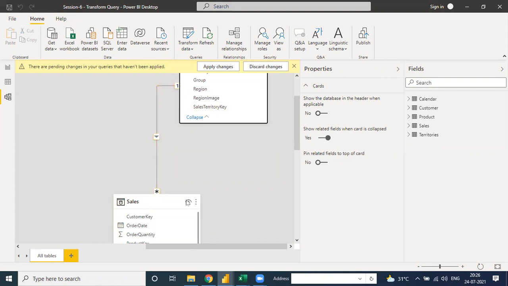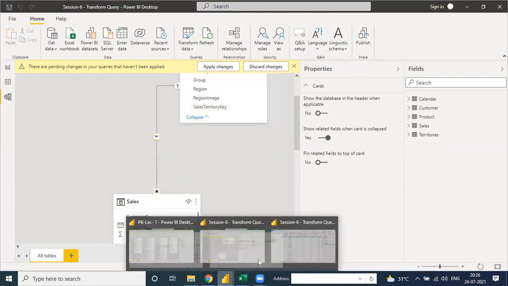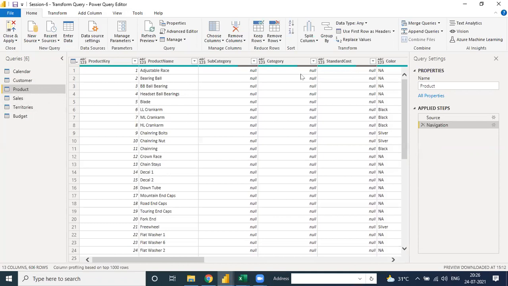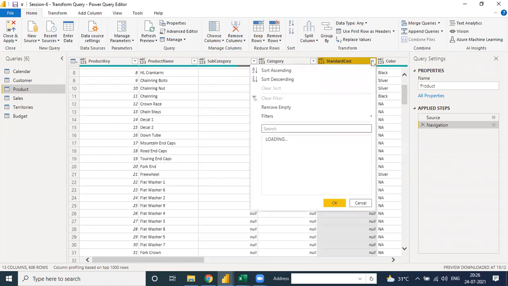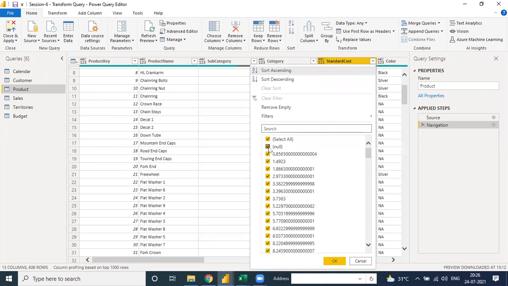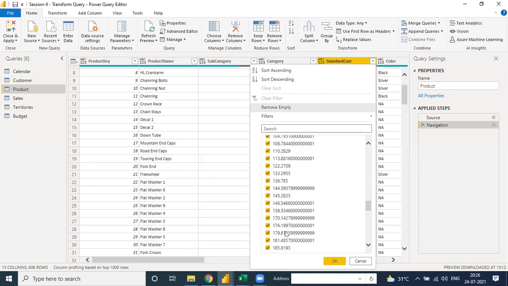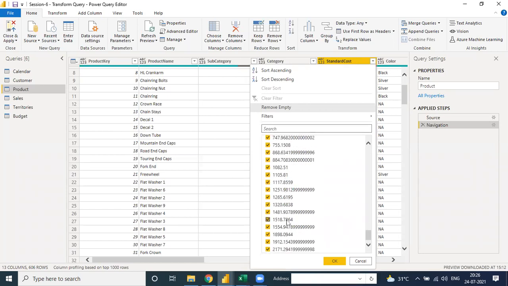Because here in the Excel file, in the product table, suppose we need to remove this column because we don't need it. When you put it here, there is a null value. If you unselect it, the null value is gone, but your data is lesser, because only the numerical value is there.